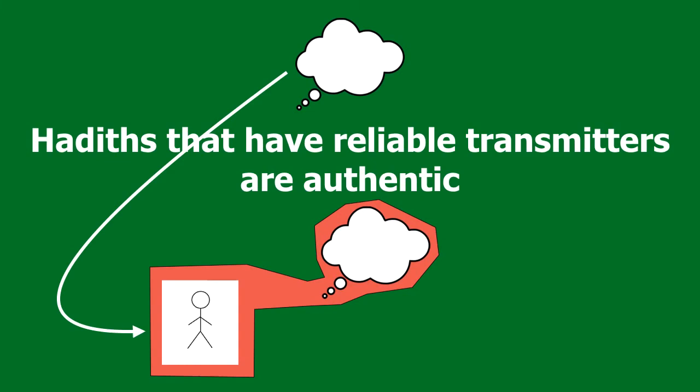So this is the predication. If it's true that hadiths that have reliable transmitters are authentic, if this is true extra-propositionally, meaning outside the proposition, it's speaking in reality, it's talking about a reality. However, hadiths are not things that exist like Zayd walking around in the world, or contingent things like the sun that you look up and see in the sky.